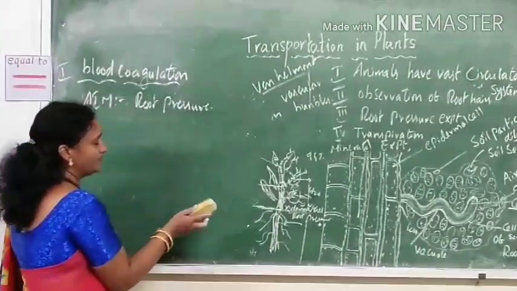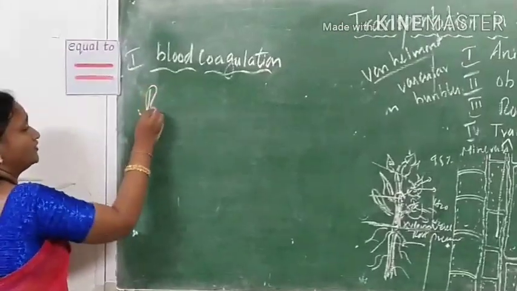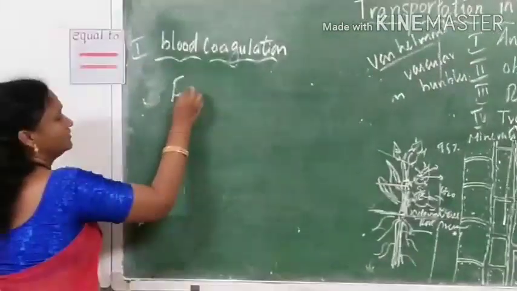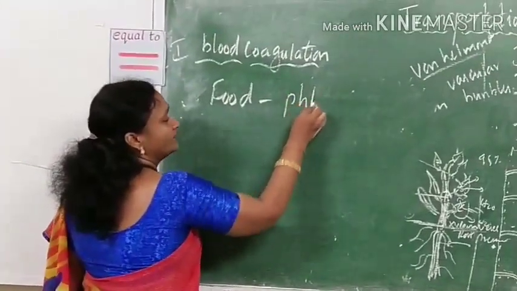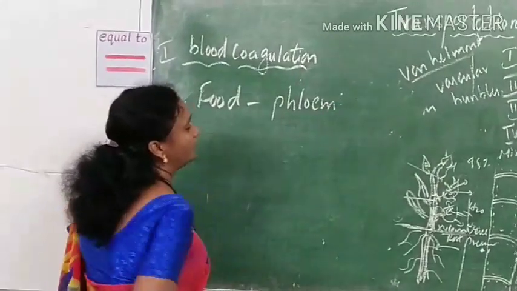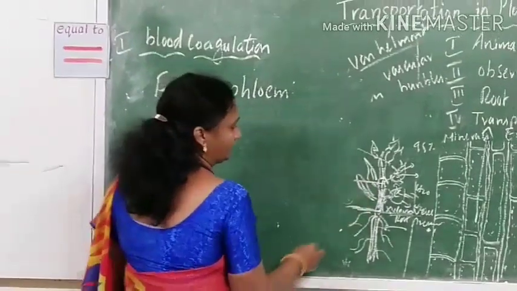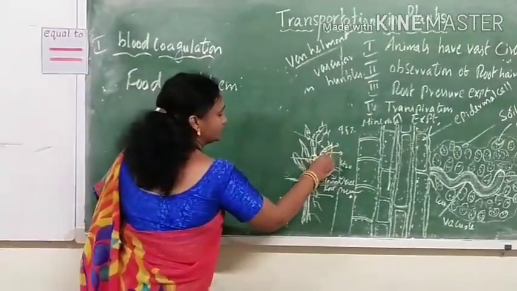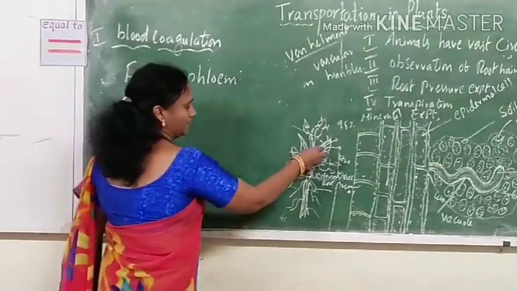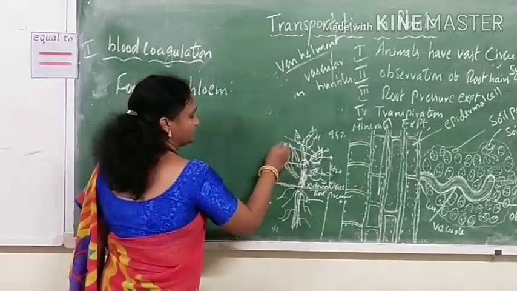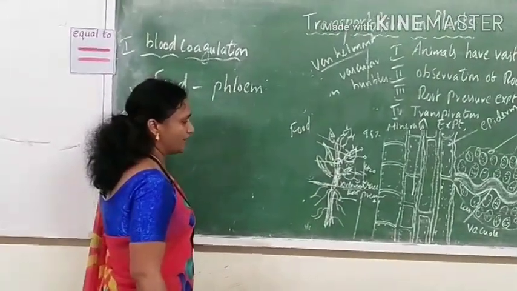Now let us see another important thing: how the food is transported in the plant. At the start of this lesson I told that phloem sieve tubes will be helpful for conduction of food. So when we see the plant, it has the leaves. The leaf prepares the food material. From the leaf, it has to be transported to various parts of the plant.